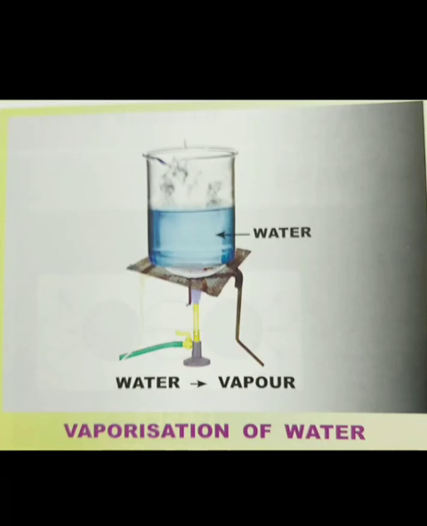And here the composition and properties remain the same, they do not alter. Even water in the liquid form is composed of hydrogen and oxygen, and when it is converted into water vapor, the composition does not alter, it is still hydrogen and oxygen. And again it reverses back to its original state, water. So vaporization of water is an example of a physical change.